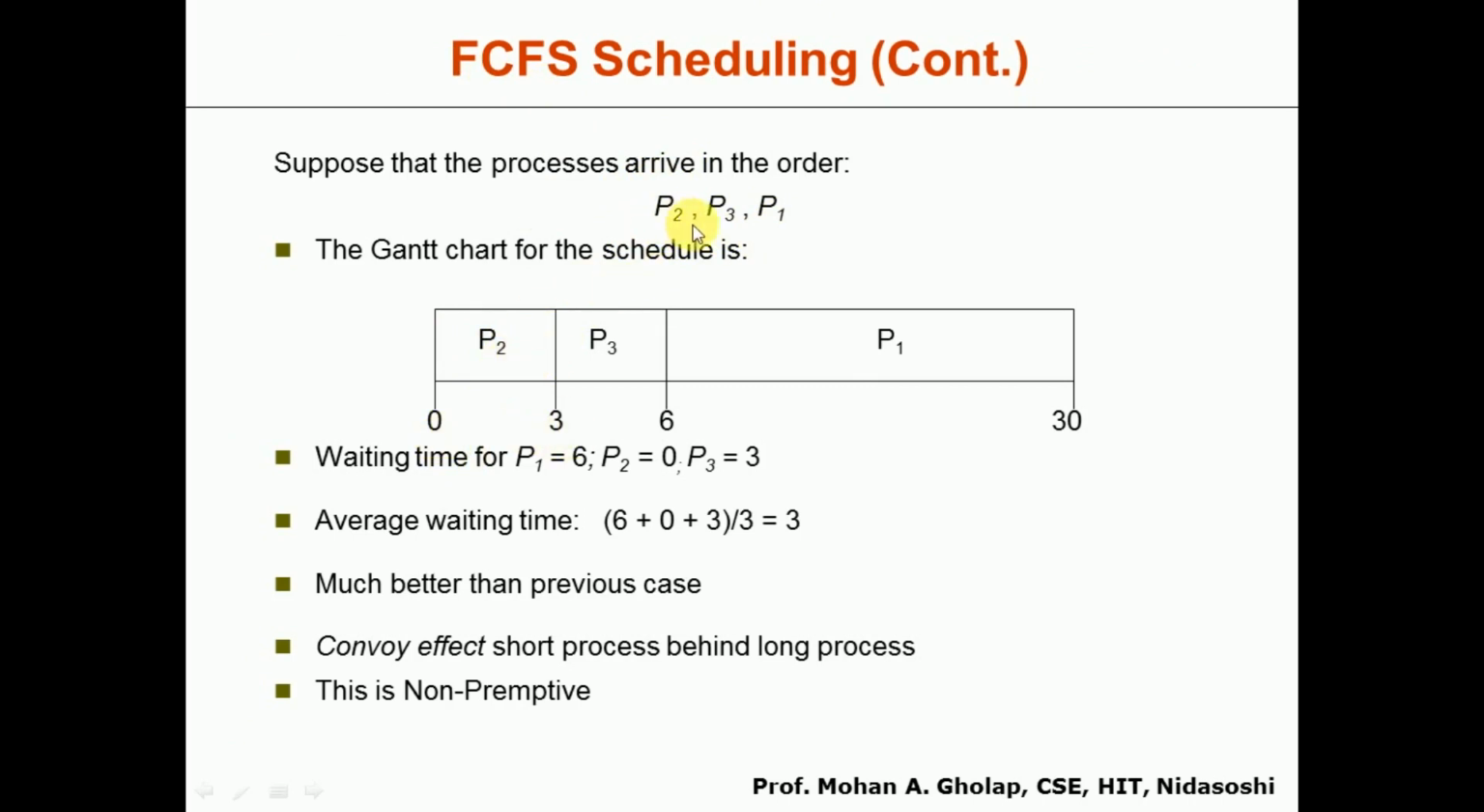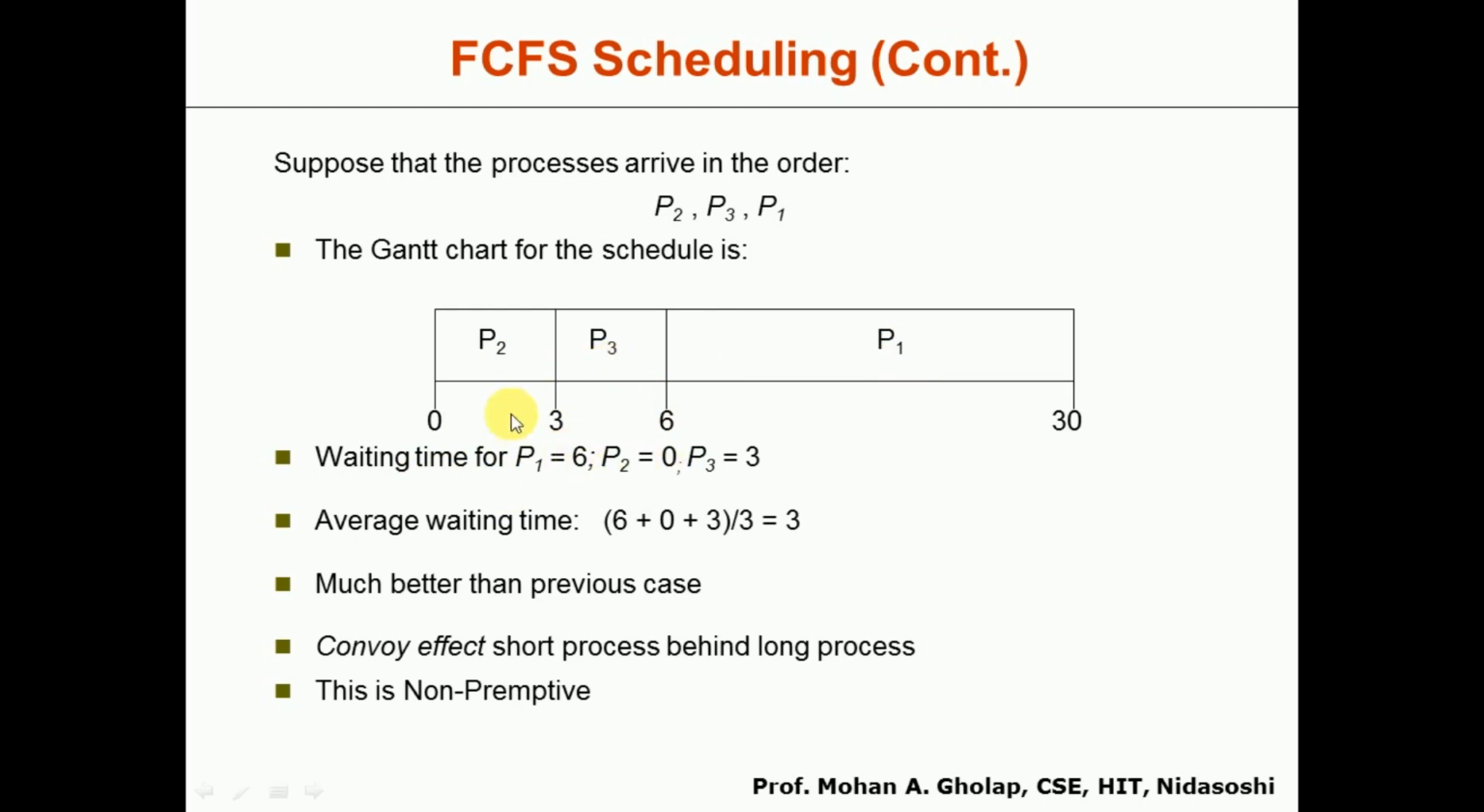So after P2, P3 will arrive. So P3 will be allowed for the execution. It also requires 3 milliseconds. So that's why from 3 to 6 the P3 will execute. So after that the next process is P1. So again P1 will be allowed to execute. So from 6 to 30 the P1 will execute because the burst time of P1 is 24 milliseconds. So here the waiting time of P1 is 6 milliseconds because P1 was waiting until P2 and P3 finished their execution. Okay.